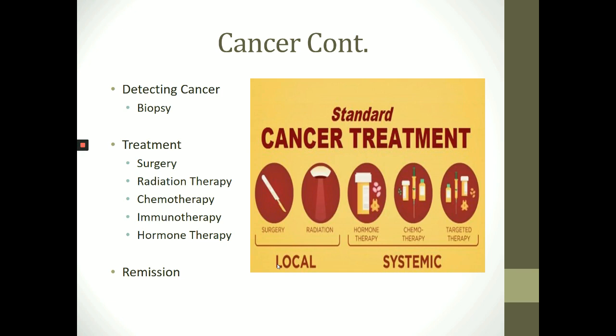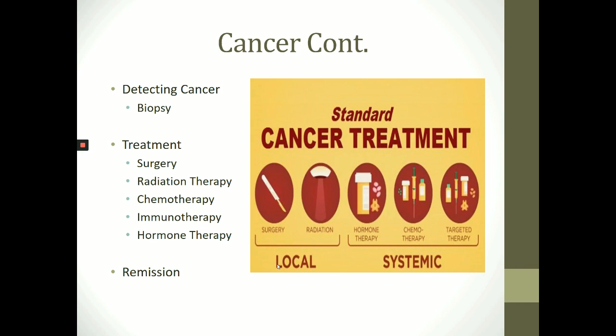Now let's talk about treating cancer. The methods used to treat cancer depend on several factors, such as the type of cancer, whether the cancer has spread, and the patient's age and health. Treatment might include one or more of the following. Surgery removes some or all of the cancerous mass from the body. Radiation therapy aims rays from radioactive substances at cancerous cells. The radiation kills the cells and shrinks the cancerous mass.